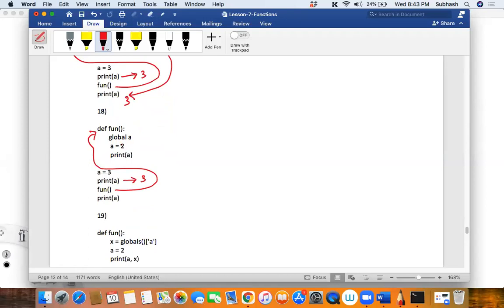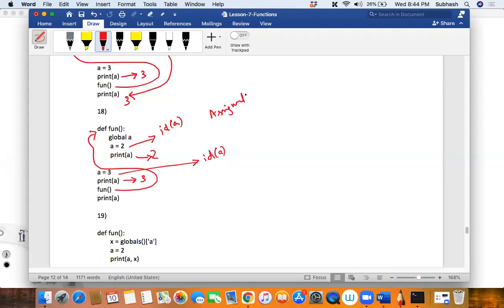Did you understand? So once I say global a and then say a is equal to 2, it means I will be referring to the variable a over here. Is that okay? My dear friends, do you understand? Okay. So this will be 2. So as an assignment, I want to print the ID of this a. Take this assignment and post it in the group today. Is that clear, guys? So can you guess the ID of this a? Do this as an assignment. You'll understand.